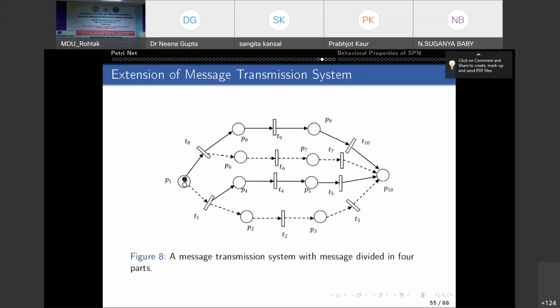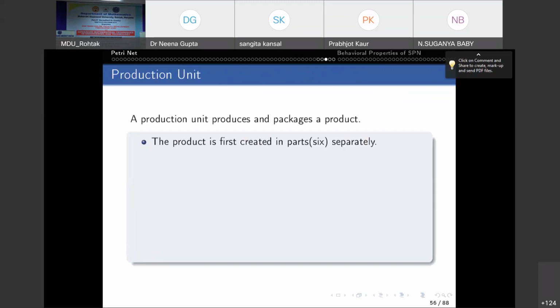Okay. So this is one example of one application of signed Petri net. Another is a product unit. So we consider a product unit which produces and packages a product, right? And the product is produced by first creating its parts, which are 6 in number, separately.